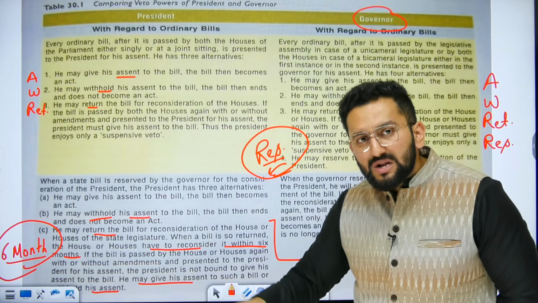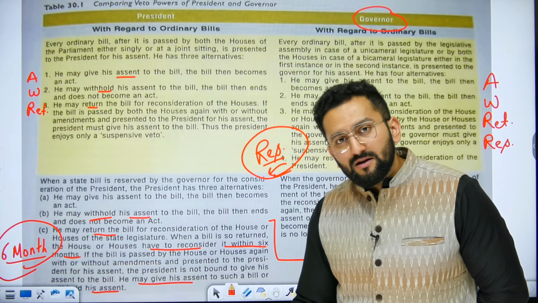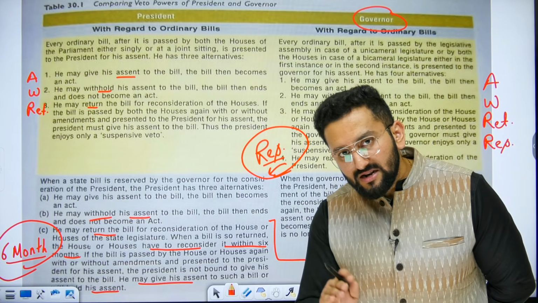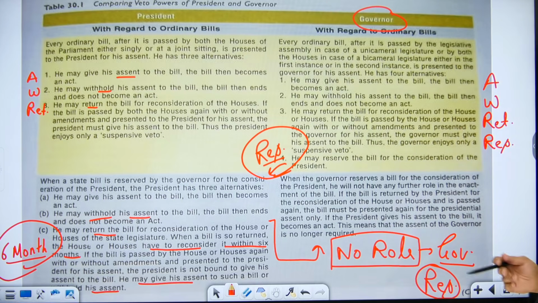This bill will directly go to that state legislature, and when the state legislature sends it back, this bill is going to be presented before the president. Now there is no role of the governor in case the reserve function is used. Clear?